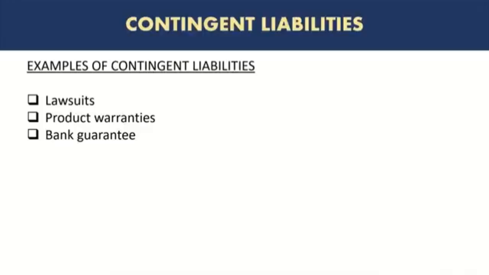Another example is product warranties. Any warranties that the company has offered to its customers are a contingent liability because at the time of sales, it's not clear how much will need to be settled in the form of warranties. For example, if a company sells mobile phones and offers a warranty period of 12 months, then in those 12 months, how many customers will come back and ask for their warranties because of a defective product or issues with the mobile phone? So this is again an example of contingent liability, and another example is bank guarantee.